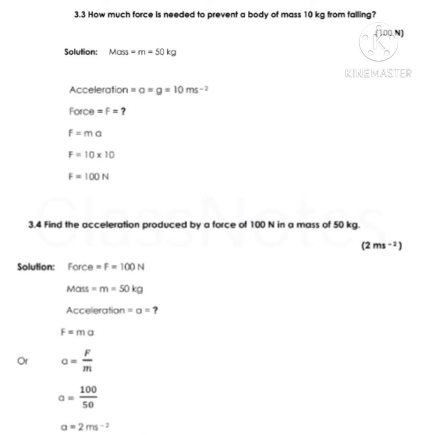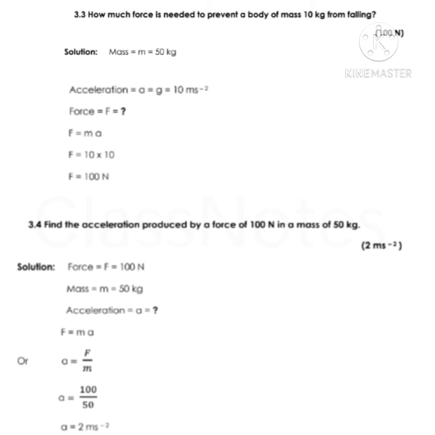Next numerical: how much force is needed to prevent a body of mass 10 kilogram from falling? Given data is mass, and the acceleration, as we know a freely falling body has acceleration due to gravity, that is 10 meter per second square. Force F equals question mark, that we will calculate. As we know, F equals ma according to Newton's second law of motion. So by putting the values, we get F equals 100 Newton. So 100 Newton force is needed to prevent the mass of 10 kilogram from falling.